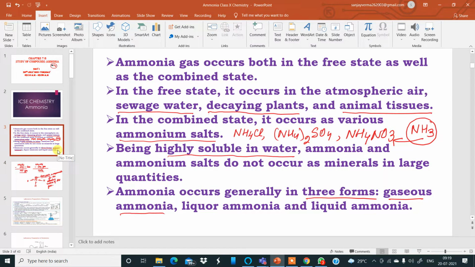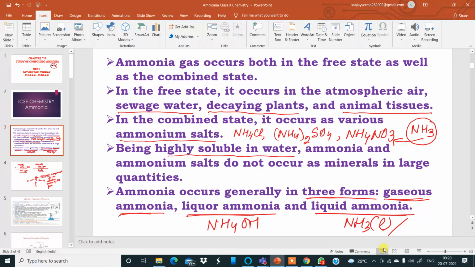Wonderful. Now, ammonia occurs generally in 3 forms. Gaseous form, you already know. Liquor ammonia and liquid ammonia. When I say liquor ammonia, it is ammonium hydroxide solution. When I say liquid ammonia, it is ammonia gas liquefied by condensing it at low pressure.